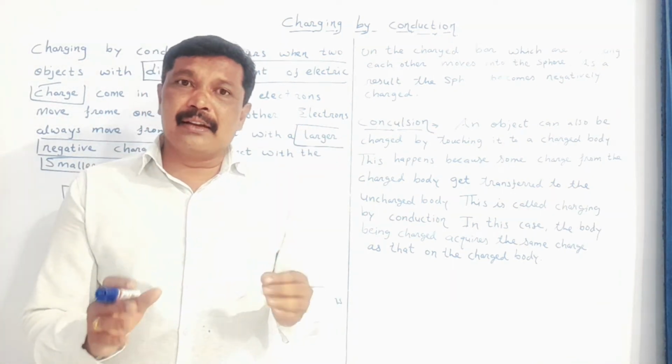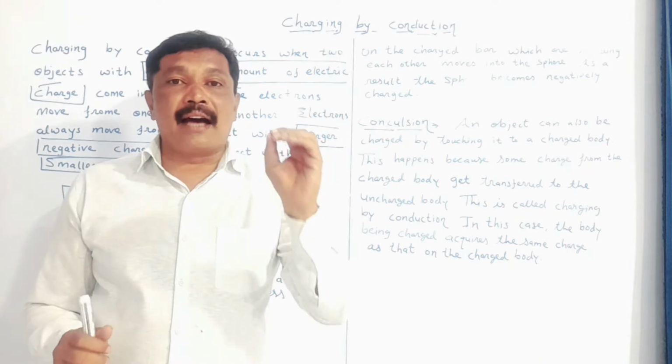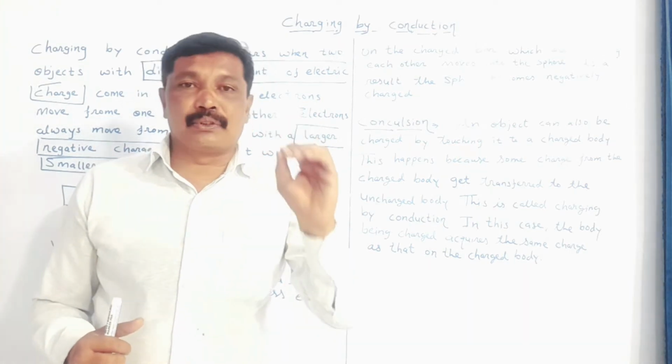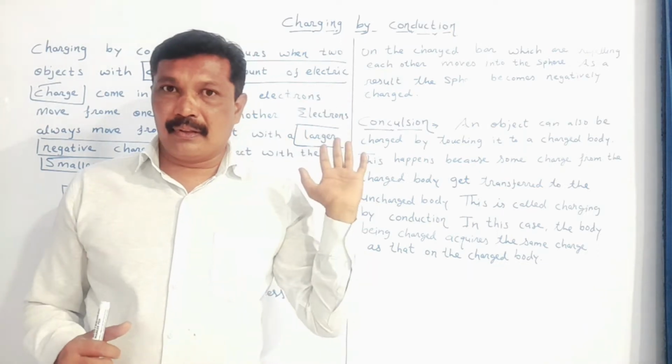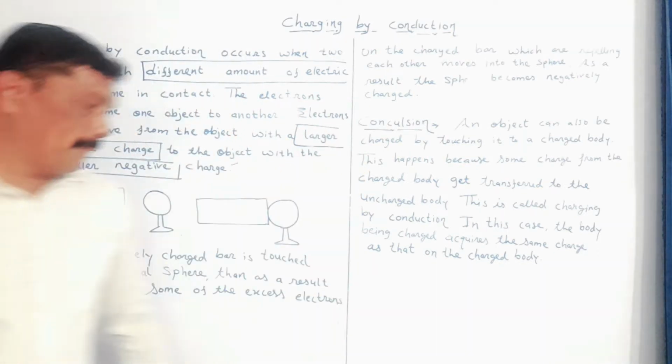And in this way we can charge a body by a process called conduction. Let's see one example.